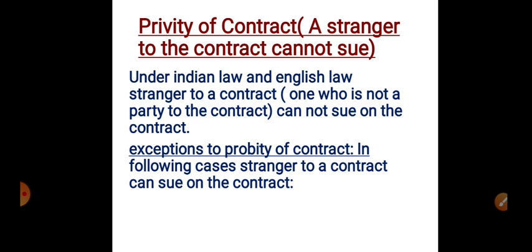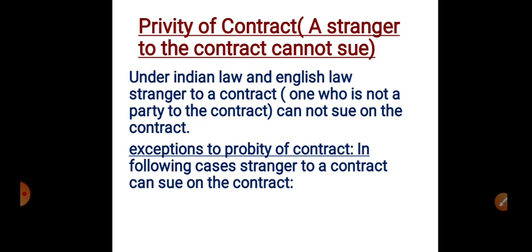Under Indian law and English law, a stranger to a contract, a person who is not a party to a contract, cannot sue. If A and B are two persons who have a contract between them, the third person is C. C is a person who is not related to the particular contract, so he cannot sue on it. He is a stranger to the contract, he cannot sue on the contract.